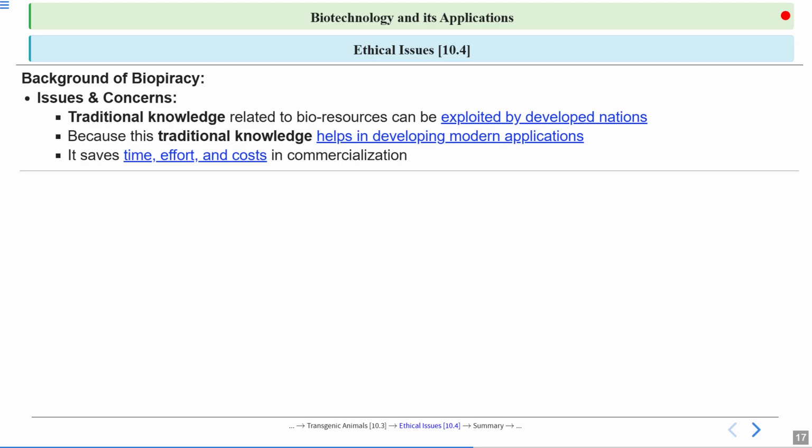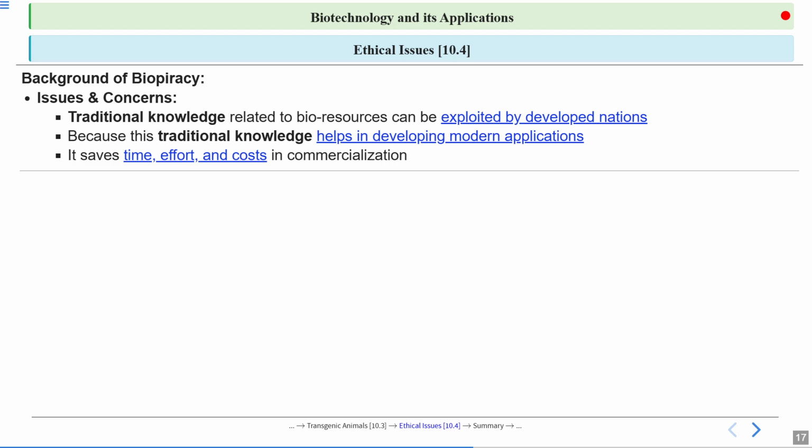So what is the issue and concern? First, traditional knowledge related to bioresources can be exploited by developed nations, because it helps in developing modern applications. We can use traditional knowledge in making something very modern.